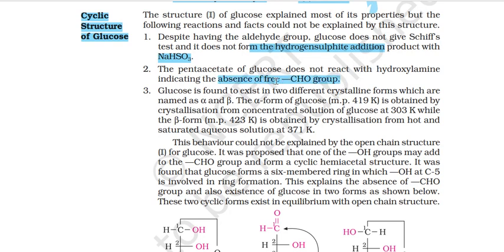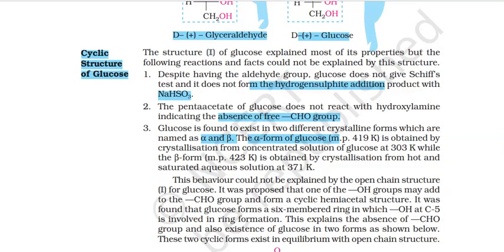Glucose is found to exist in two different crystalline forms, which are named alpha and beta. You may have seen earlier that a disaccharide has two monosaccharide units, and you get an alpha form and a beta form. The alpha form of glucose is obtained by crystallization from a concentrated solution of glucose, while the beta form is obtained by crystallization from a hot and saturated aqueous solution. So you have two different forms.